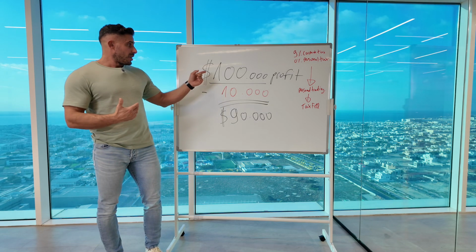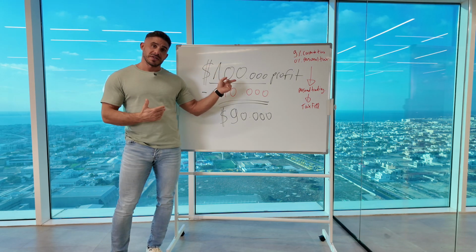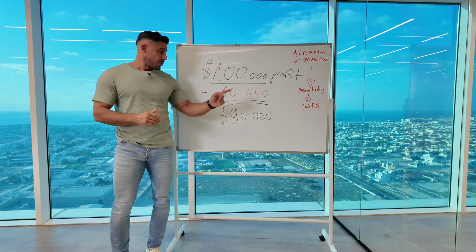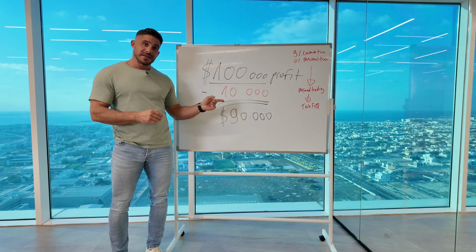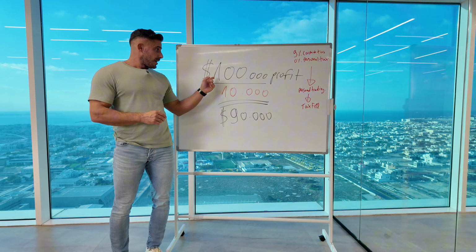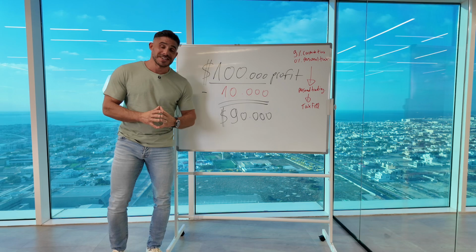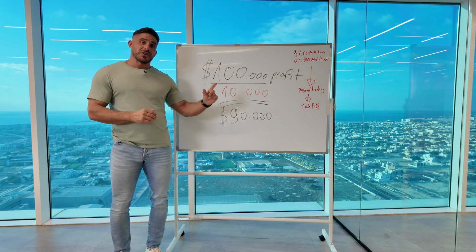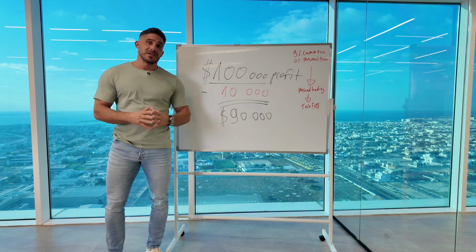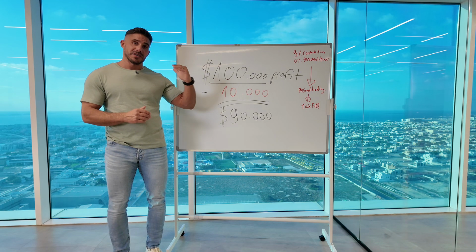Now imagine you're making 200,000 USD profit. You will still get that 0% because there's a threshold of 375,000 AED in the UAE. That's the 0%.